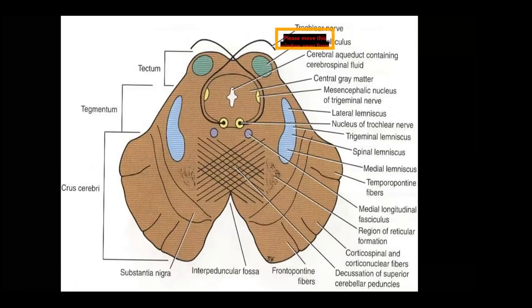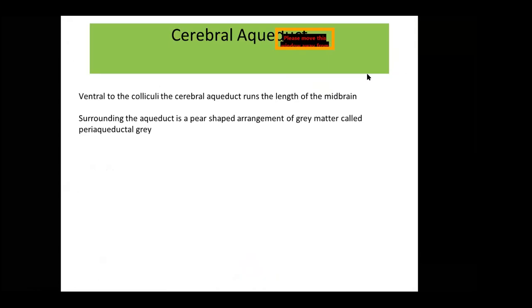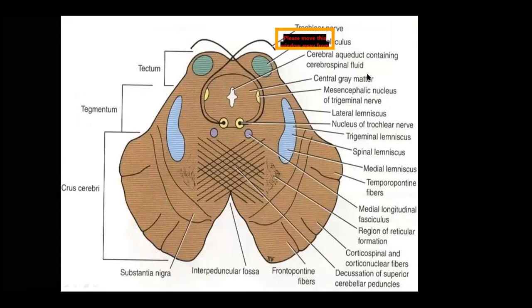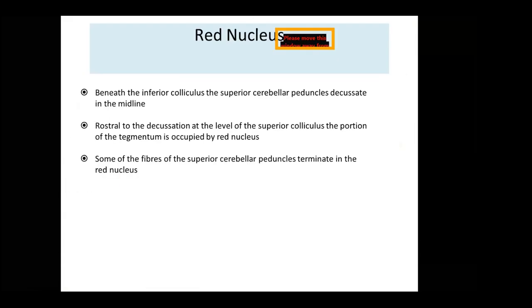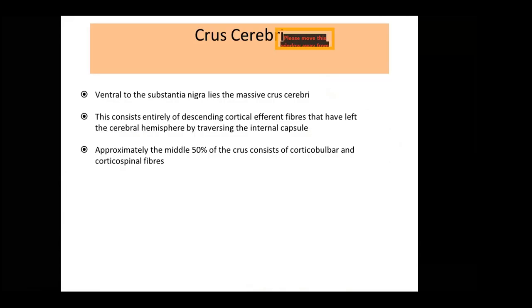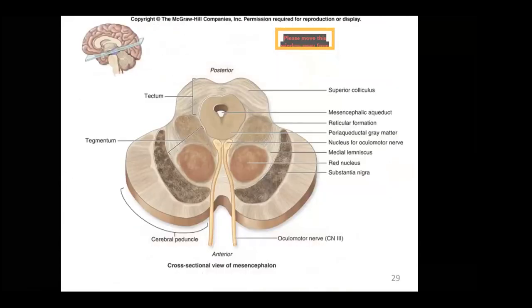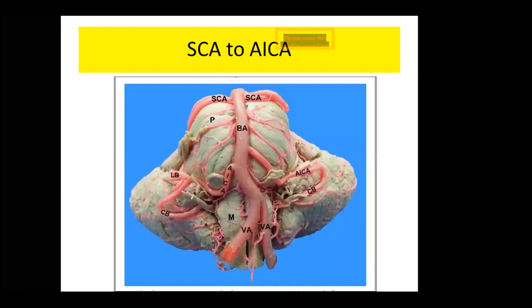Okay, ma'am. One more question. Blood supply of the pons, if it is comfortable, can you repeat? The pons is supplied by the basilar artery, as I told you. The two vertebral arteries join together to form the basilar artery on the basilar part of the pons, and the basilar artery gives pontine branches.